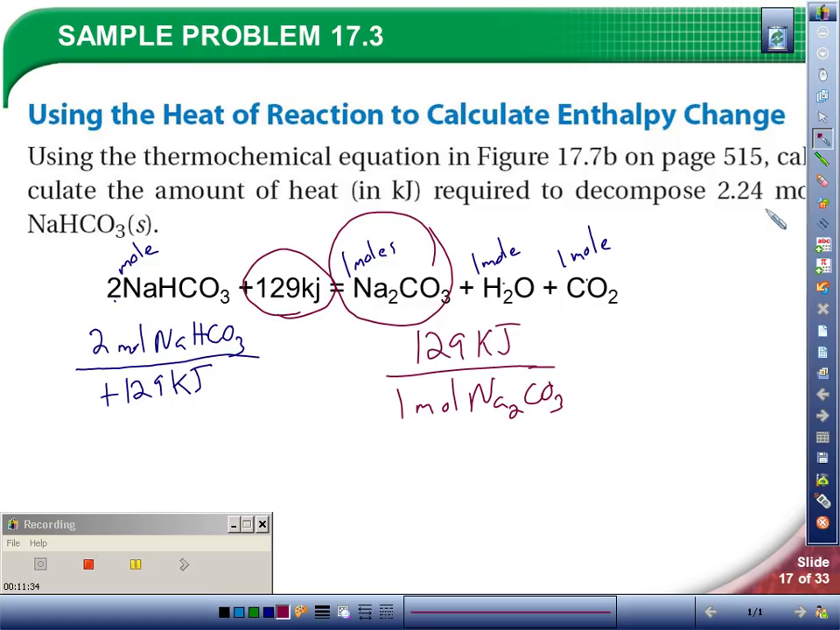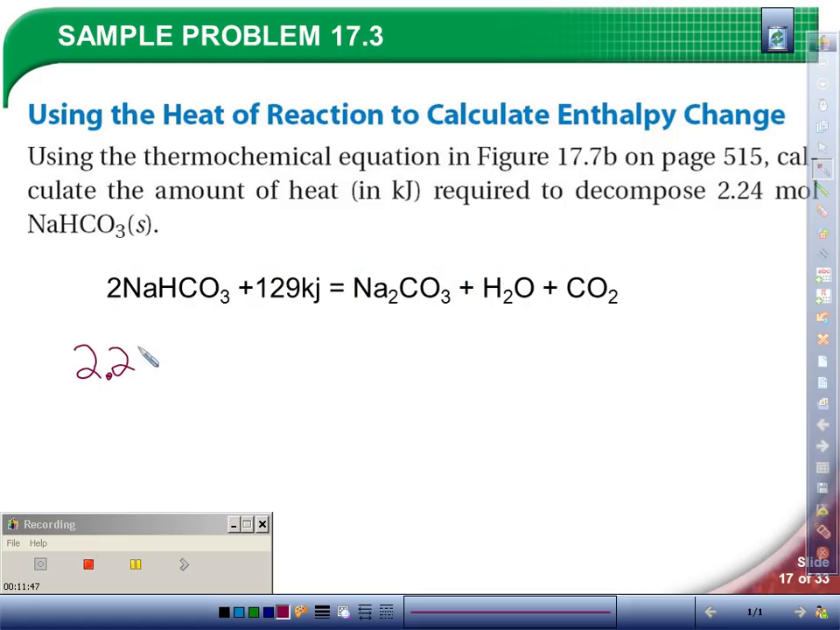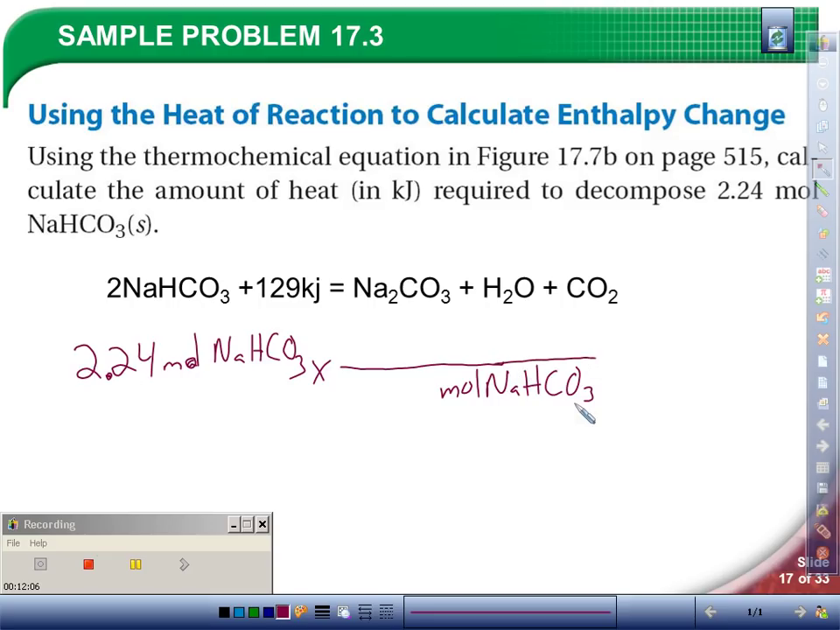It says, I want to decompose 2.24 moles of NaHCO3. So we're going to start, of course, by writing the given. And our next step, after we write the given, since we don't want the given, we put it down here so it will cancel. And we never transfer the numbers, just put the units. Well, I can make a ratio of joules to moles, so that's what I'll do. So I'm looking for how many kilojoules, so I'll put that on top. And for my numbers, I go to my equation.